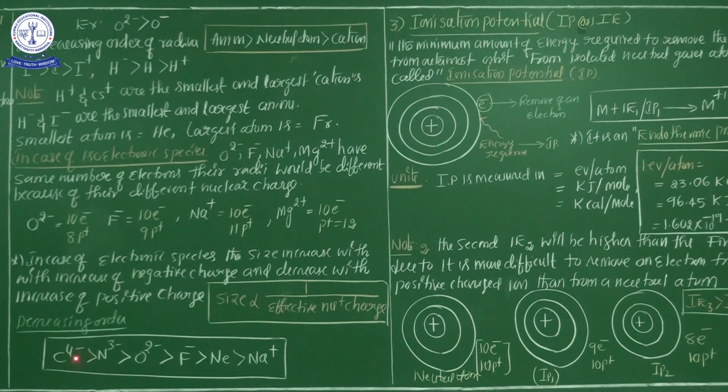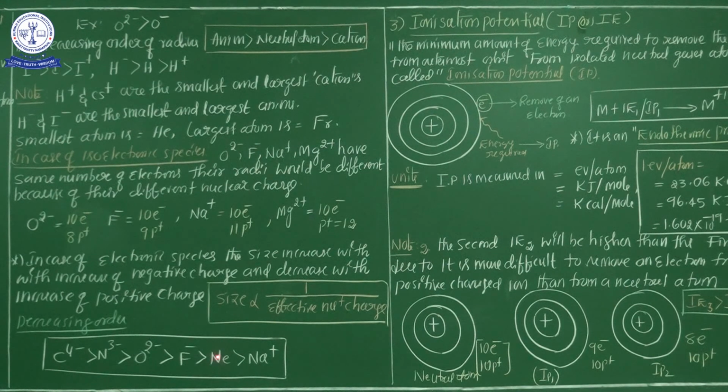That's why C4 minus has the maximum radius, next N3 minus, next O2 minus, next F minus. You can see that the negative charge gradually increases from fluorine to carbon. The species with the maximum negative charge generally has the maximum ionic radius.